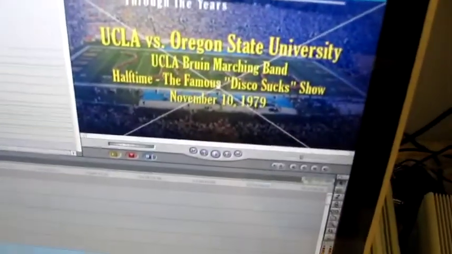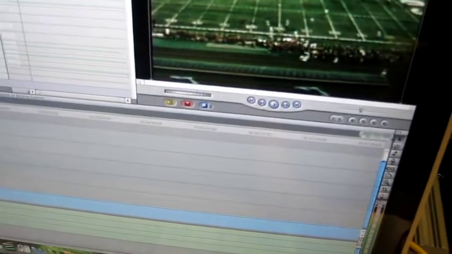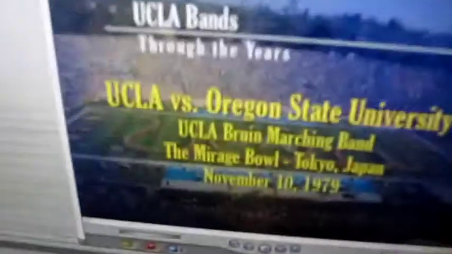In this case, Gordon is right here, so I would ask him, why don't we just call it the Mirage Bowl? The Mirage Bowl, Tokyo, Japan. Okay, great. So in this case, I would change, you see I've highlighted in the controls panel, I've double clicked the third layer. So we're going to go Mirage Bowl, space, hyphen, space, Tokyo, Japan. Like that. Then we'll click back down here. It will have changed. Oh, that looks beautiful.